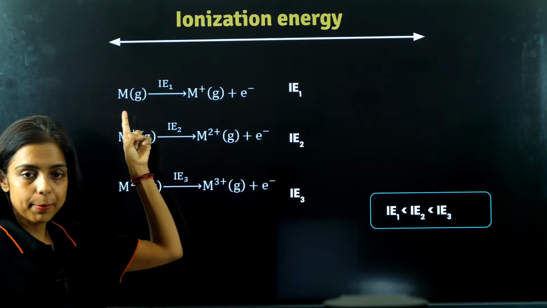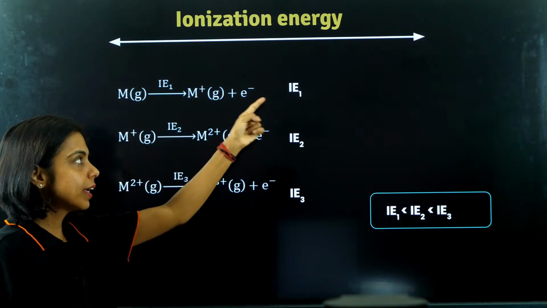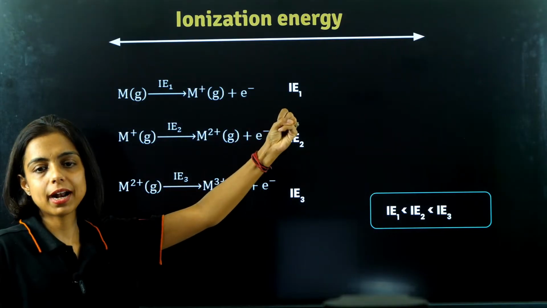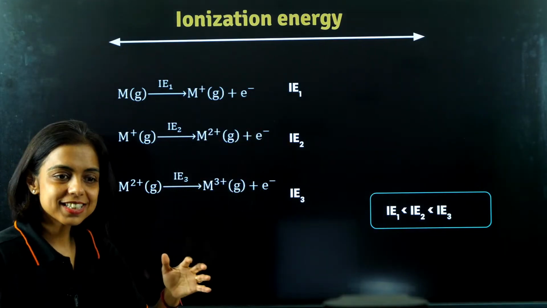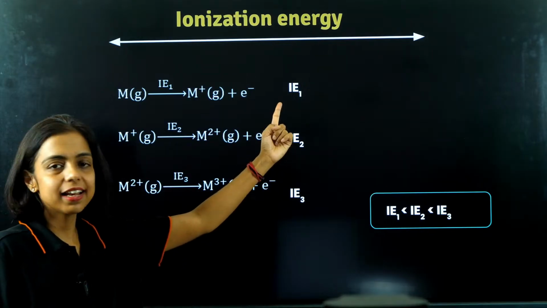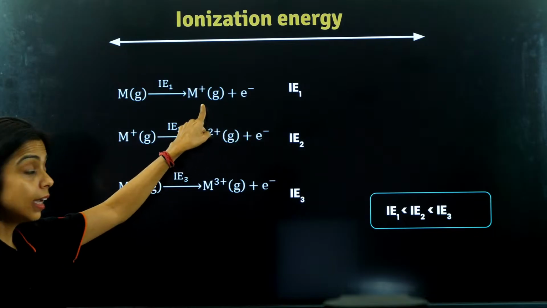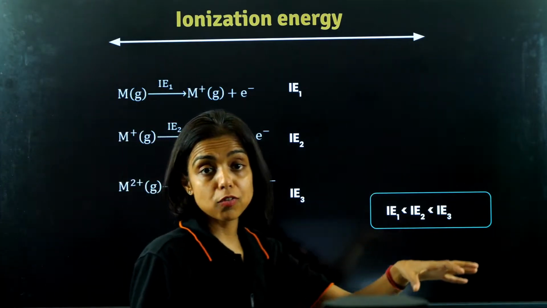Suppose this is an M atom in the gaseous state and you take out that electron by giving energy, that is, you remove the first electron from the atom. The amount of energy that you are giving is known as the first ionization energy, IE1.